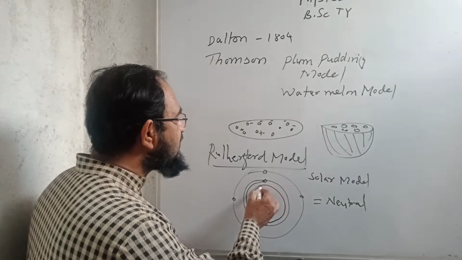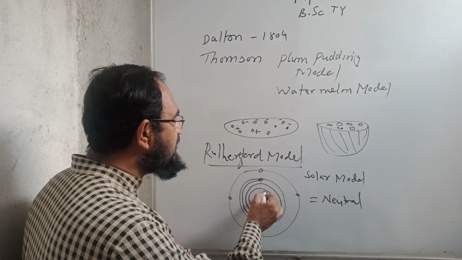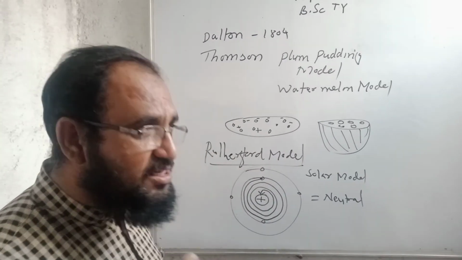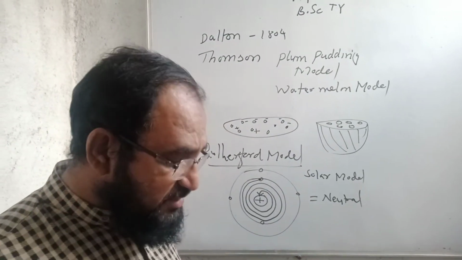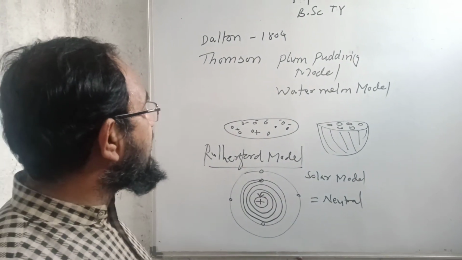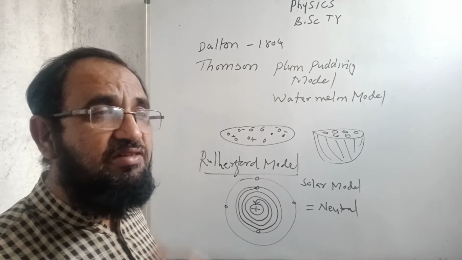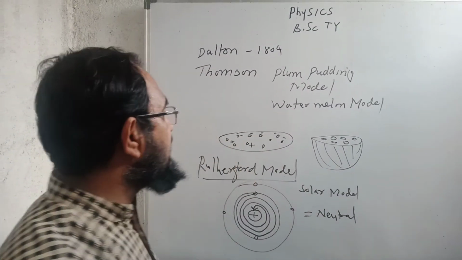The radius of the orbit should decrease and a time should come when the electron falls onto the positively charged nucleus. But in practice it is not happening. Electrons are stable and revolve continuously in a given orbit. They are not falling down to the nucleus.